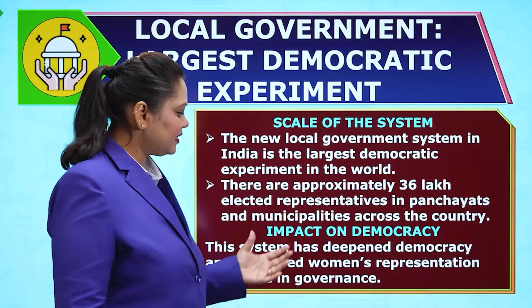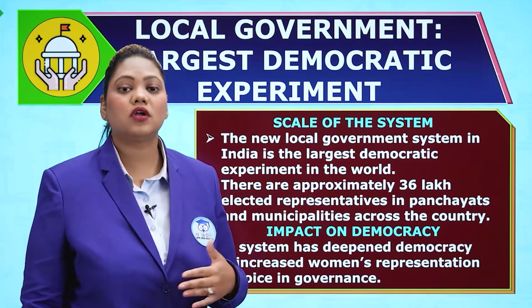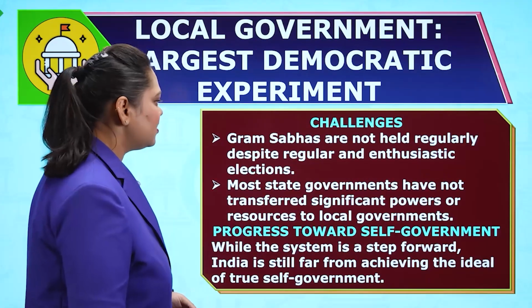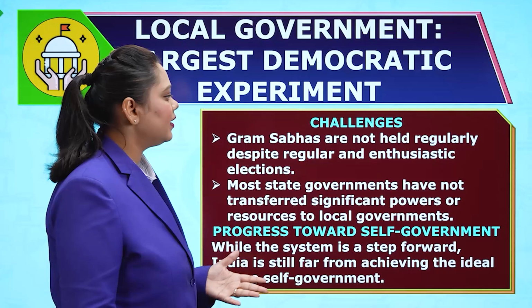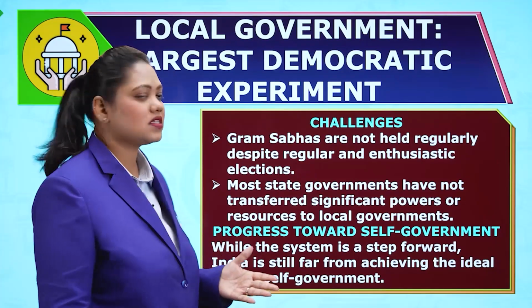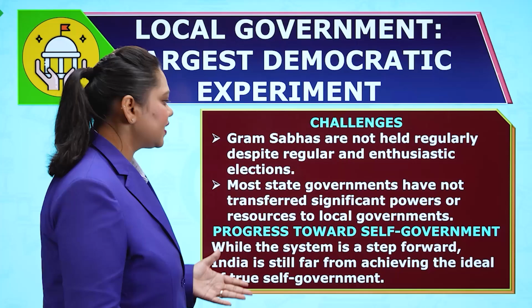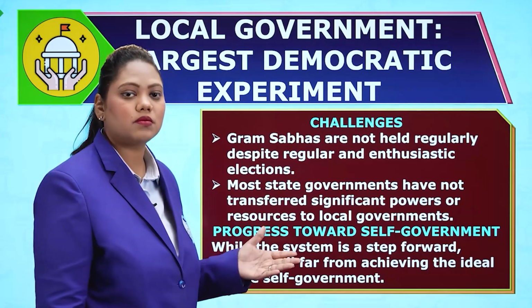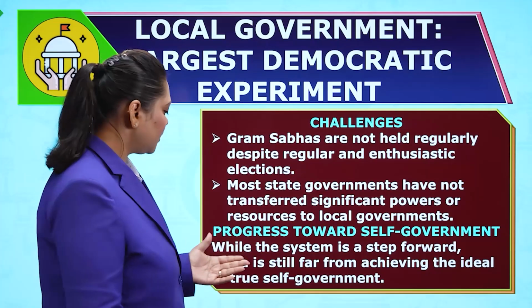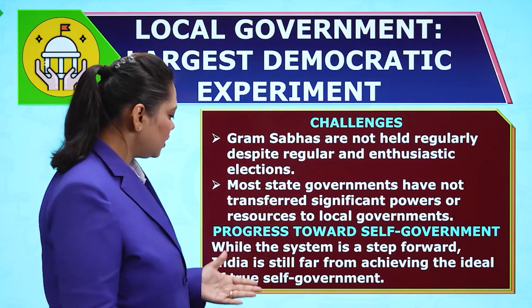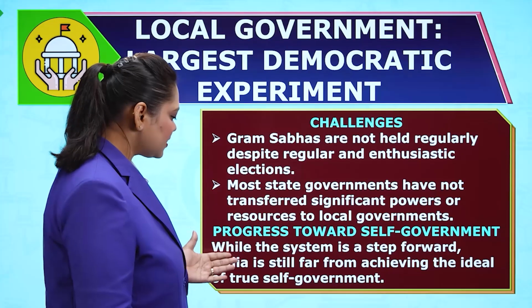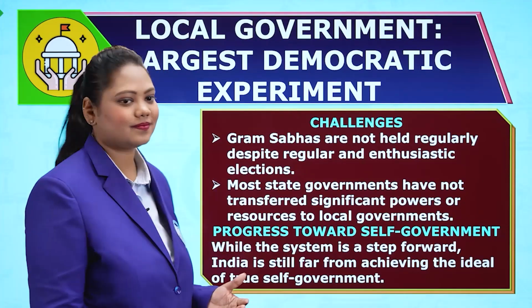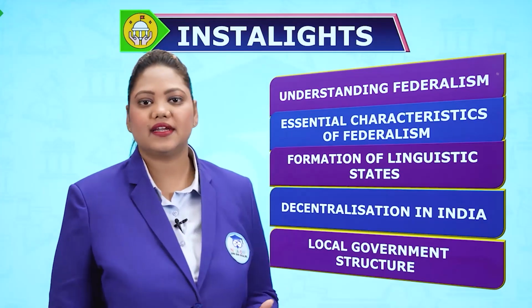This has a deepened democracy impact on all the people, so they feel a part of this government. What are the challenges though? The Gram Sabhas are not held regularly despite regular enthusiastic elections. Most state governments have not transferred significant powers or resources to local governments. So these are the two challenges faced in this system. Progress towards self-government. While the system is a step forward, India is still far from achieving the ideal of true self-government.